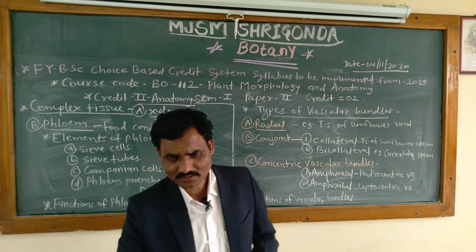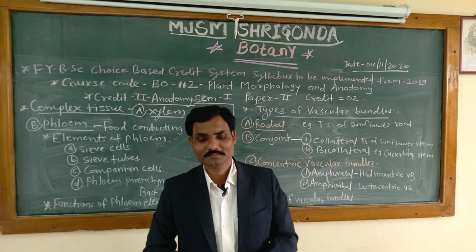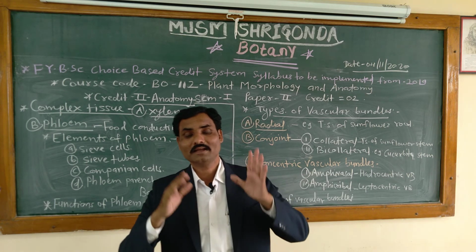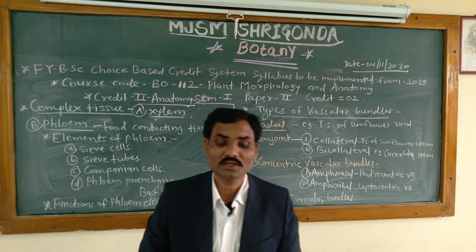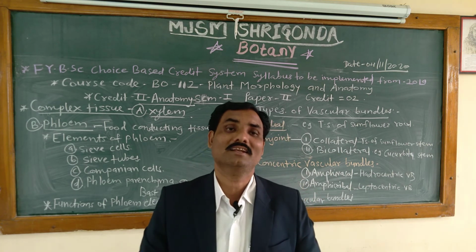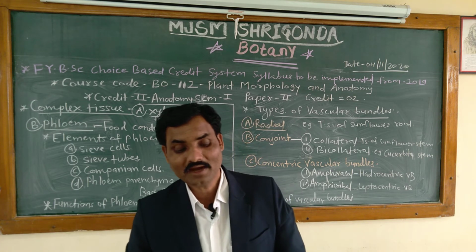We know the different examples of monocots, such as maize. We know that phloem parenchyma is absent there. What is the function of this phloem parenchyma? The phloem parenchyma are mainly associated with the storage of organic food material. It stores the food material. That is the main function of this phloem parenchyma.